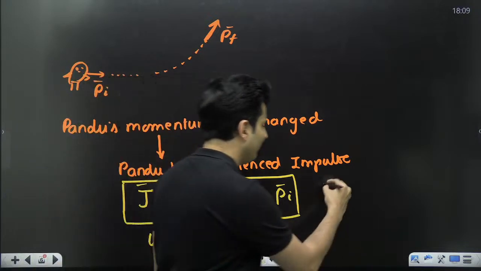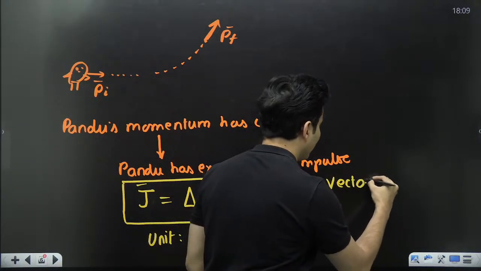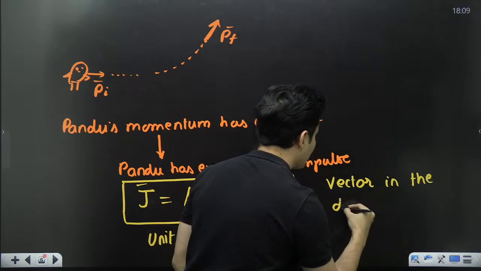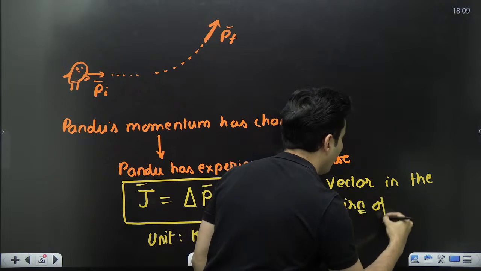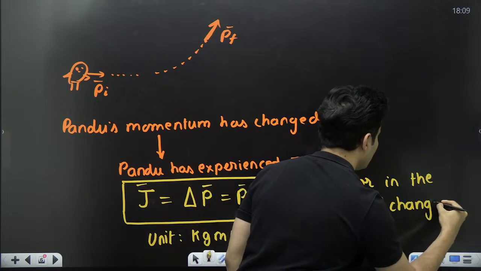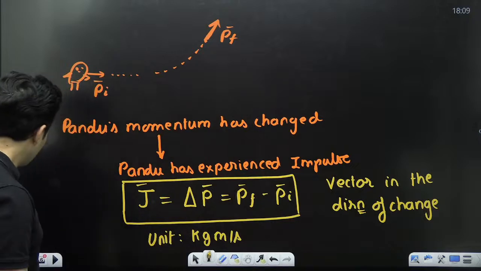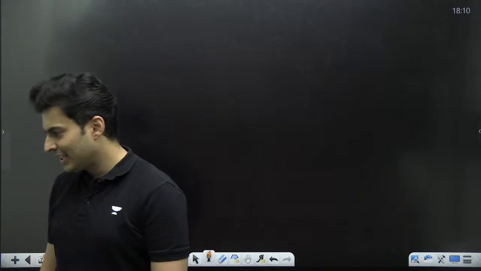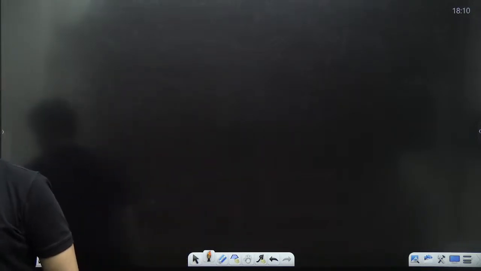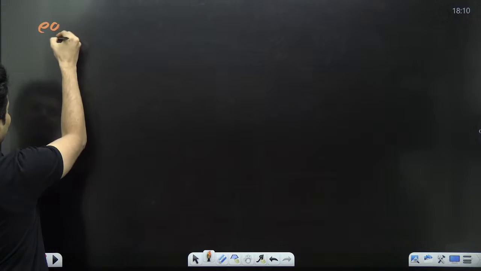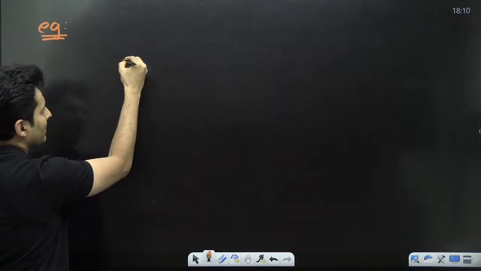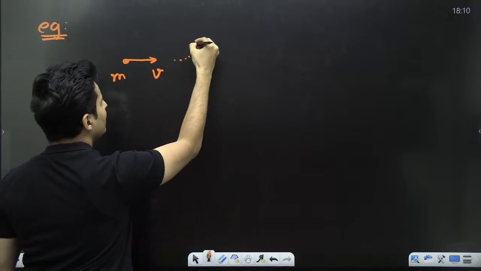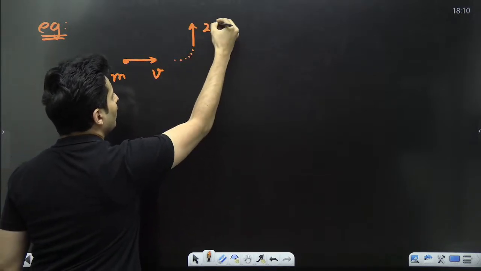Okay, it is also a vector quantity, in the direction of the change. Keep this in mind. Just to give you some examples on the change in momentum, let's have a look at some examples so that you understand what this is. Imagine, I tell you, there is a mass like this. It is going with some velocity like this, and it turns by 90 degrees and goes with 2v velocity.